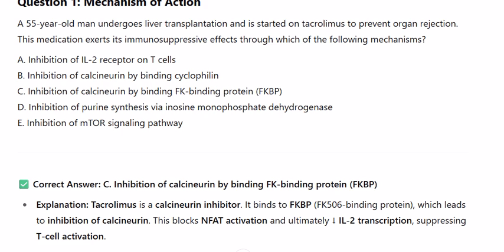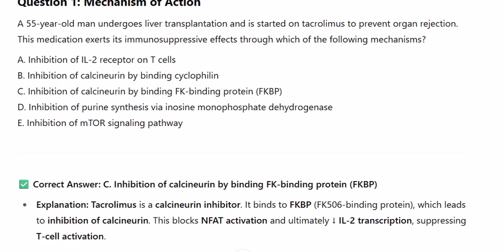A. Inhibition of IL-2 receptor on T cells. B. Inhibition of calcineurin by binding cyclophilin C. C. Inhibition of calcineurin by binding FK binding protein, FKBP. D. Inhibition of purine synthesis via inosine monophosphate dehydrogenase. E. Inhibition of mTOR signaling pathway.